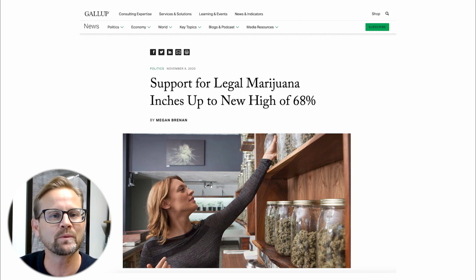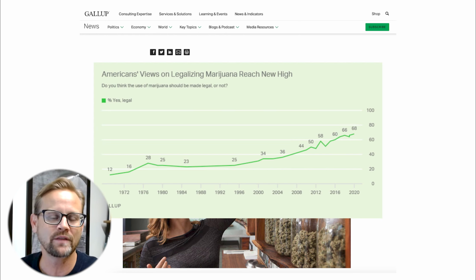I went back and did a bit of research and found the original source of the data itself. It's Gallup. And their article, Support for Legal Marijuana Inches Up to a New High, pun intended, I bet, of 68%. And here's the chart that they made. They actually did treat the dates properly like an interval quantity as opposed to just a category. And you can see it still has that same upward curving shape, doesn't it, in the original Gallup poll.